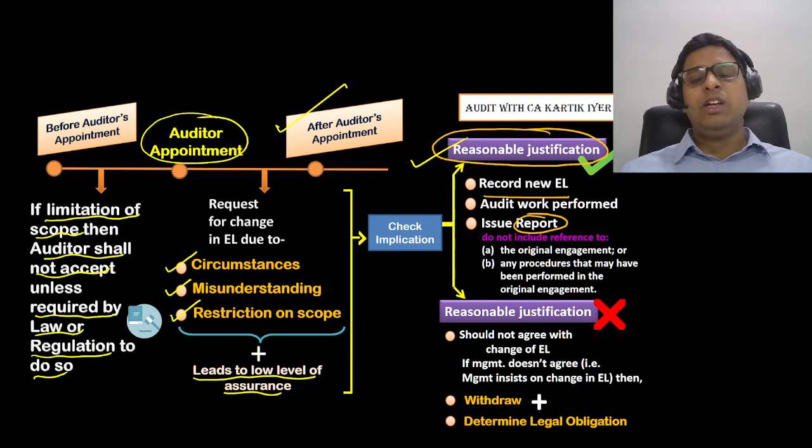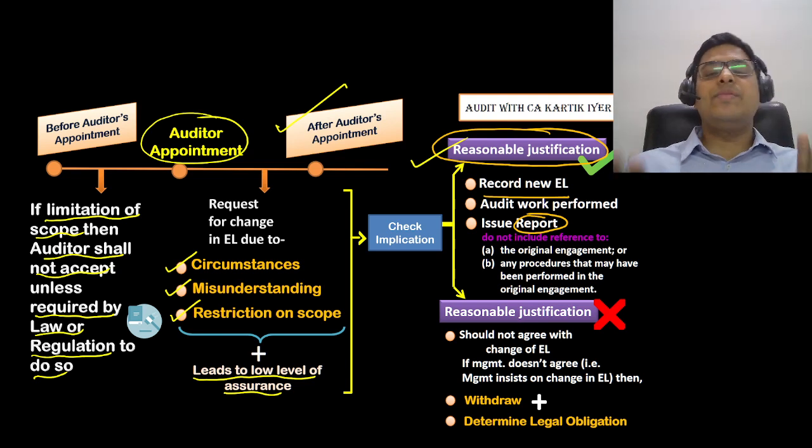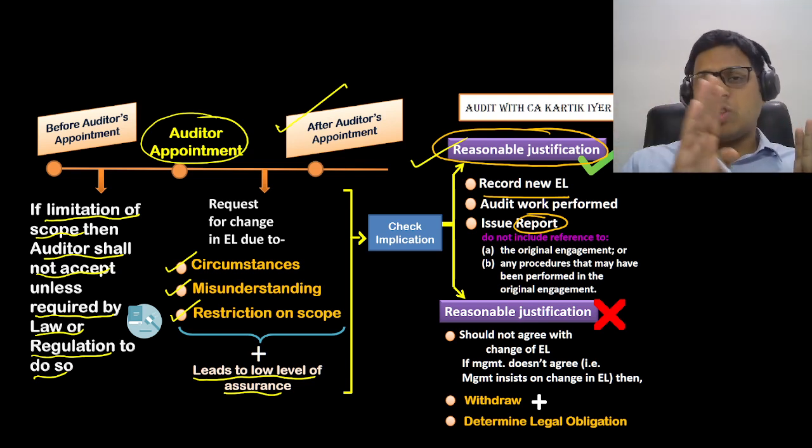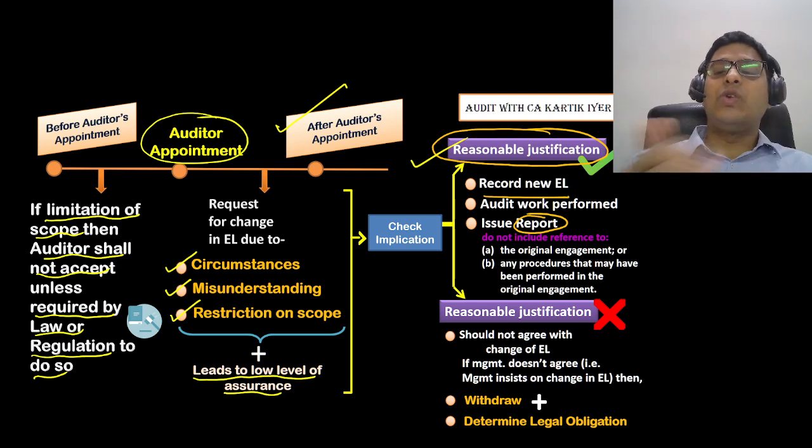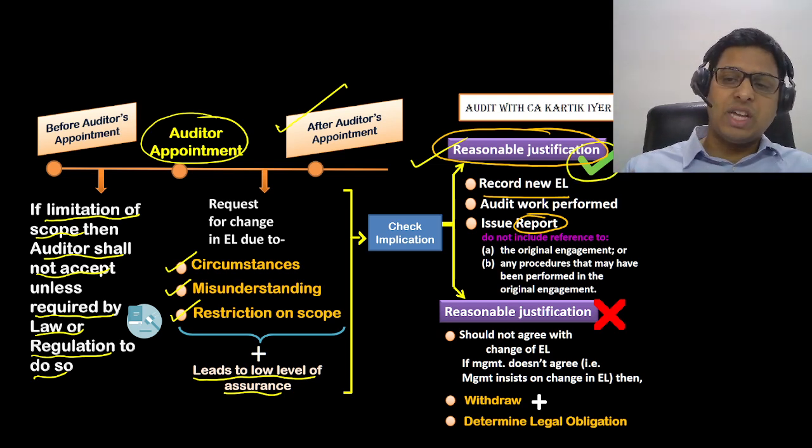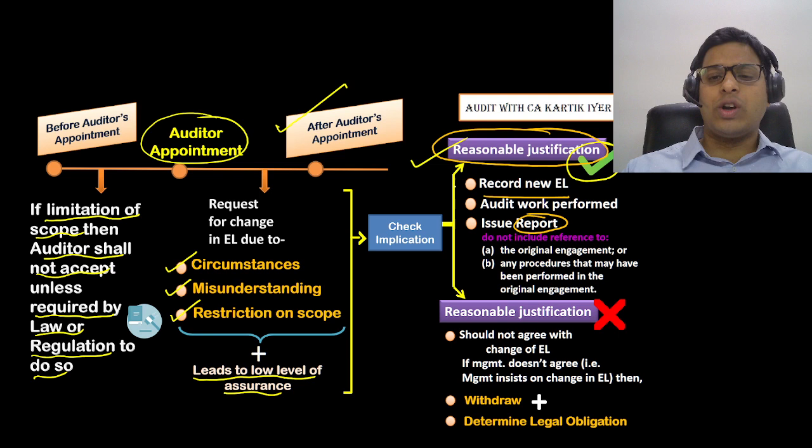in the engagement letter. So if the client is asking for you to change the engagement letter that is already signed, you will see whether it leads to lower level of assurance or not. If it leads to that, then you will ask for reasonable justification. If the client gives a reasonable justification, then you will go ahead and do the work. You will record the new engagement letter, audit work will be performed, and you will issue the report.